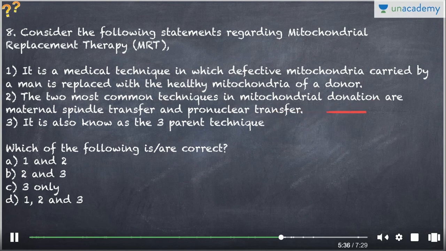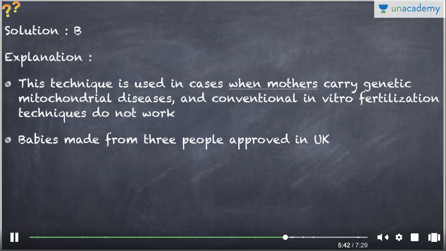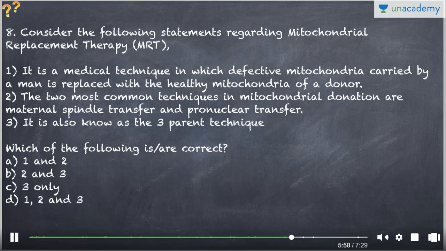However, it is not a technique in which defective mitochondria are carried by a man. It's actually by a woman, which is related to birth disorder, carrying genetic mitochondrial diseases, and conventional in vitro fertilization techniques do not work. So that is why the first is incorrect. B, second and third statements are correct, is the option for this one.